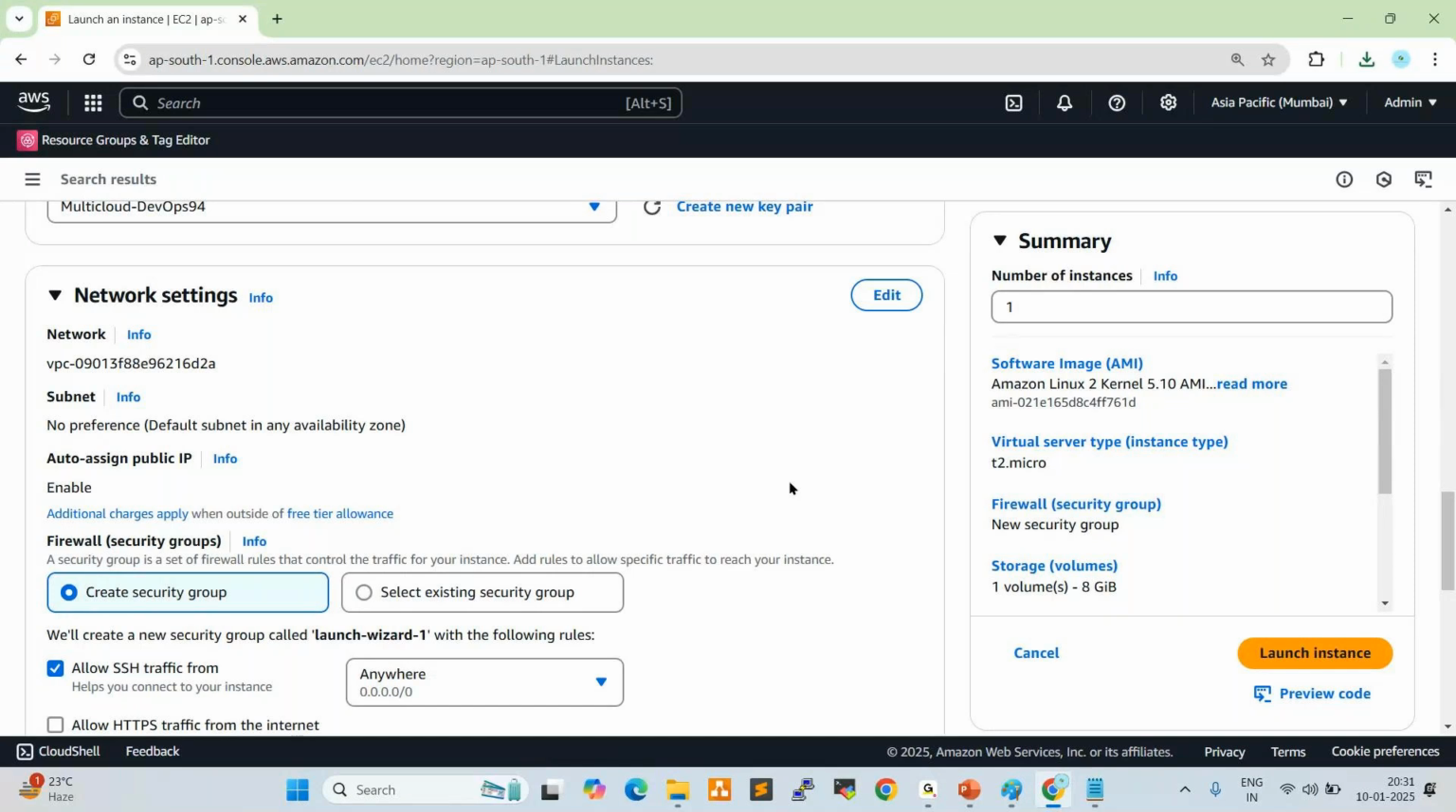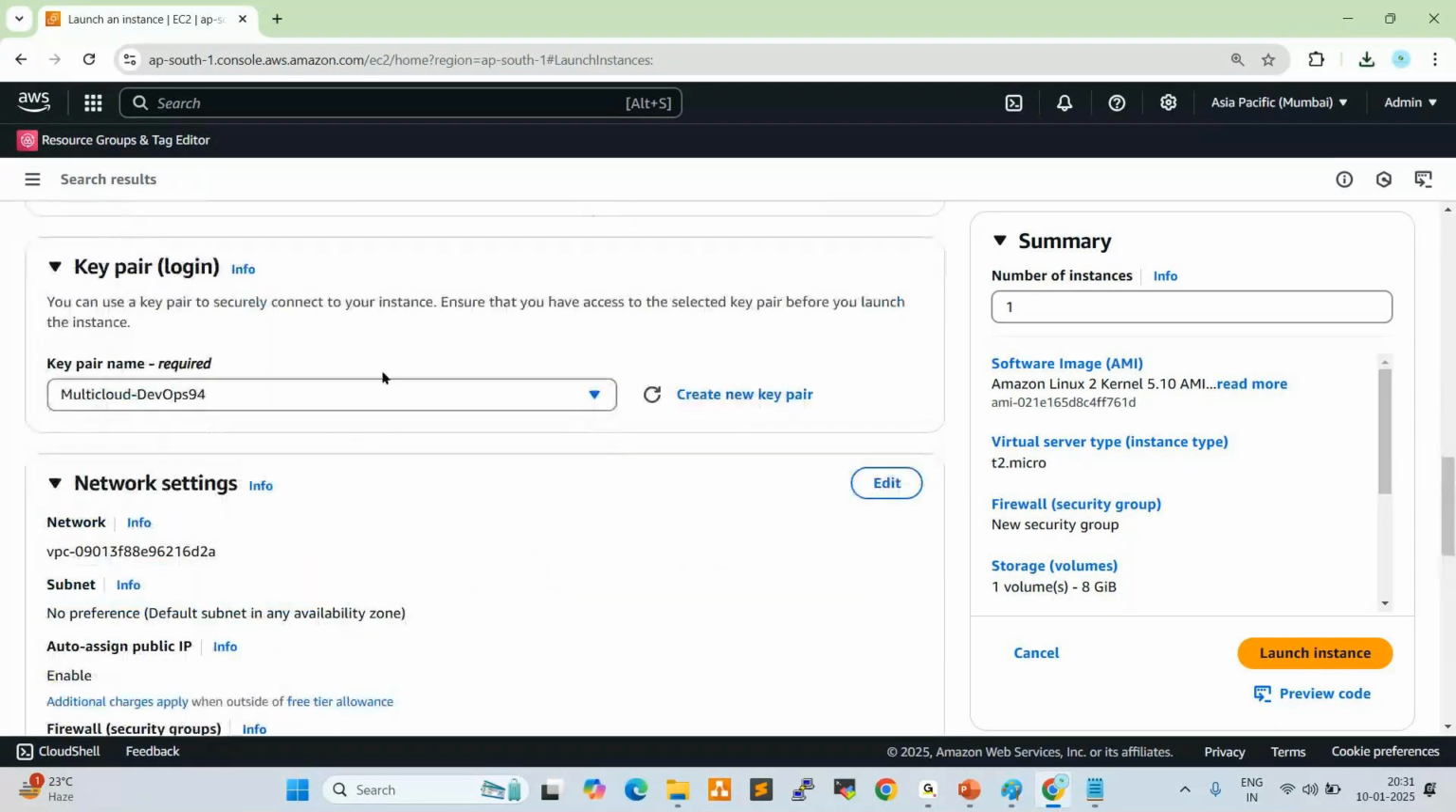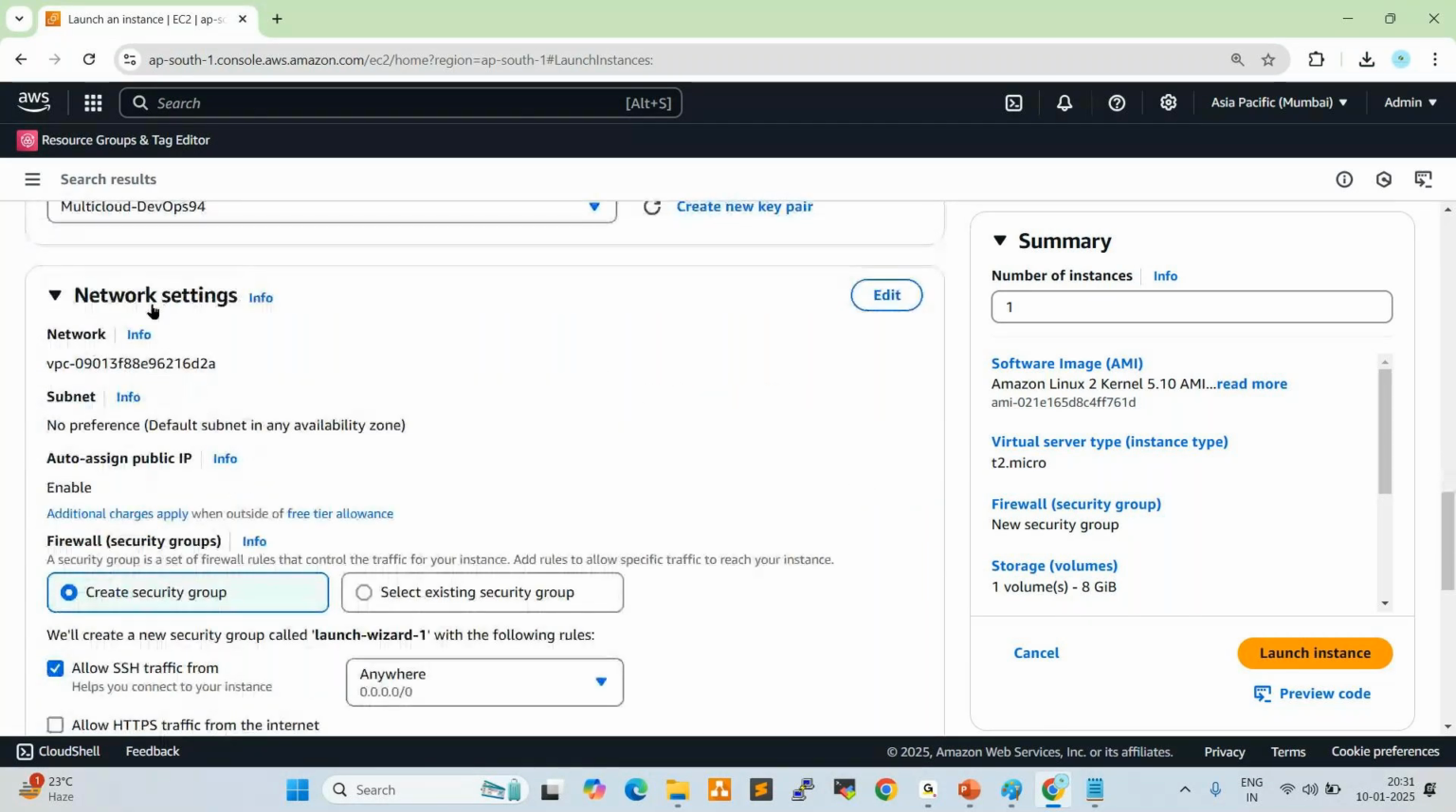Okay. Next one, the key pair is ready. Next one, network settings. So here we have VPC, subnets, auto assign public IP. These are all default that we use. But in real-time projects, we always use a custom VPC, custom subnet, custom IP address. Here we can create a new security group or select an existing security group.